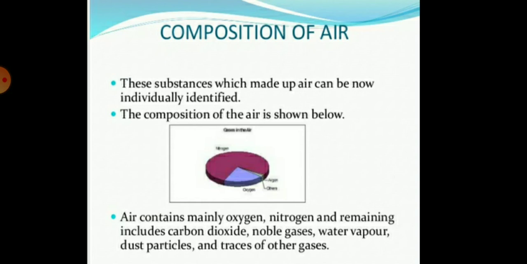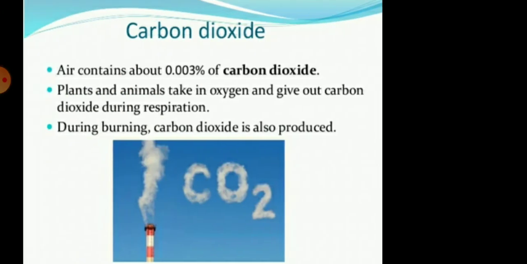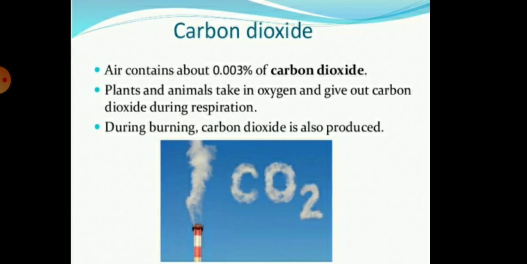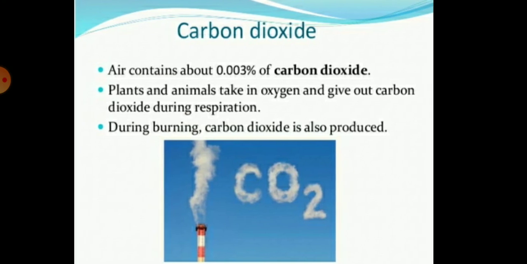You can easily see the percentage of oxygen, nitrogen, and inert gases. So children, air contains mainly oxygen, nitrogen, and the remaining includes carbon dioxide, noble gases, water vapor, dust particles, and traces of other gases. So one by one we are going to study about these gases. First, children, the carbon dioxide.